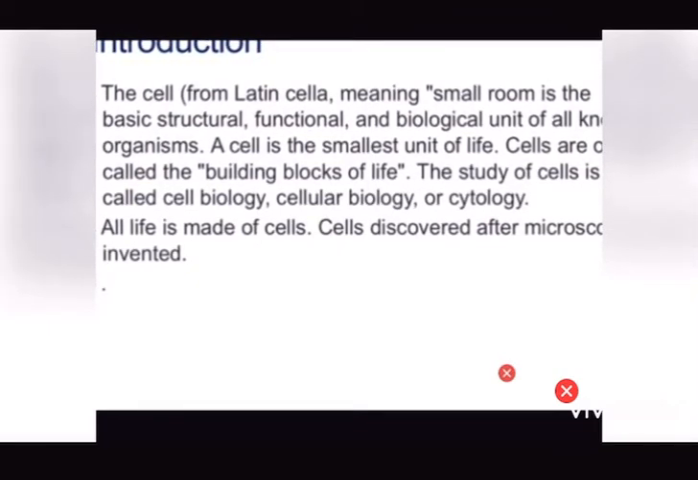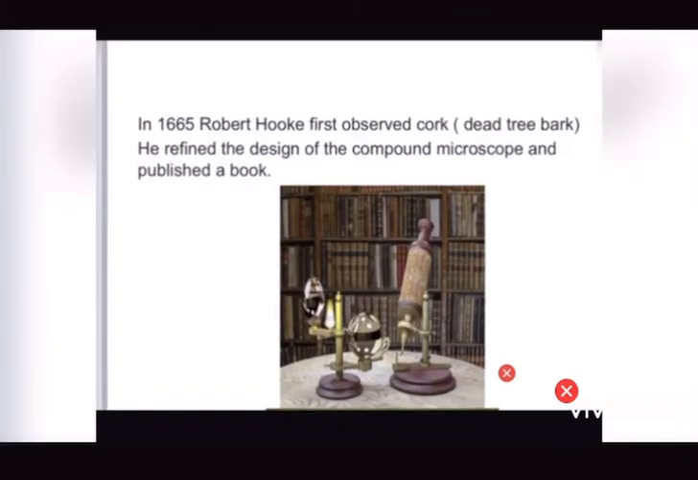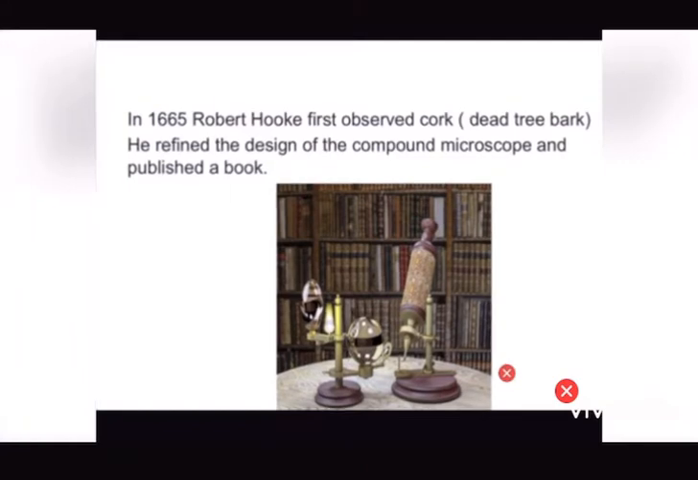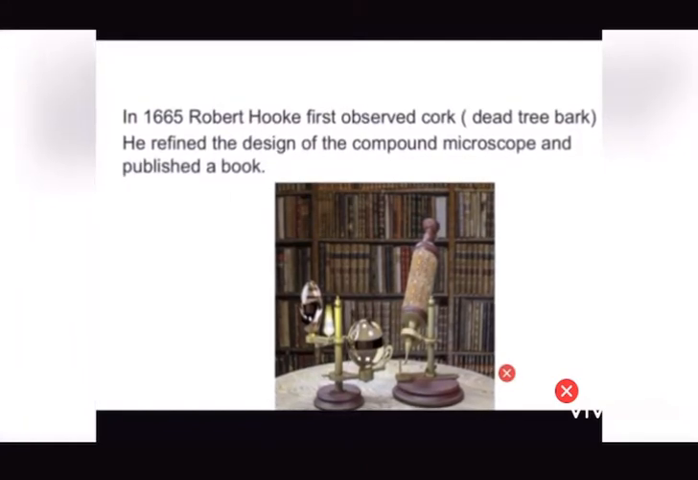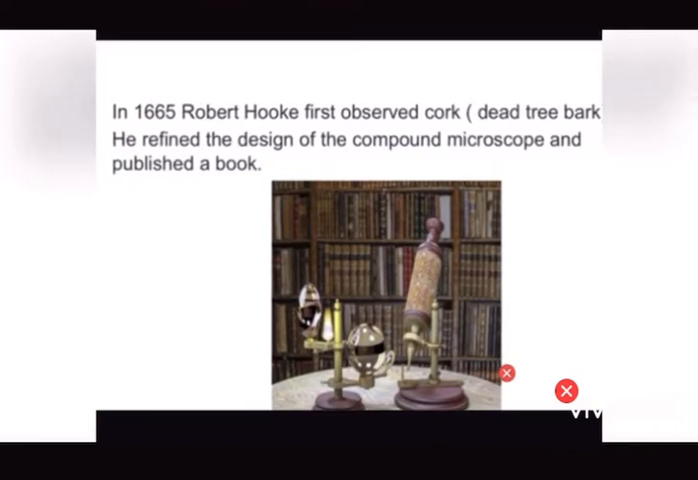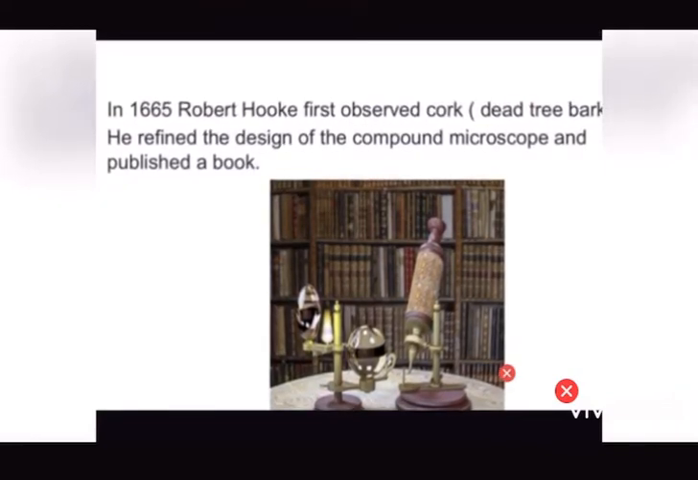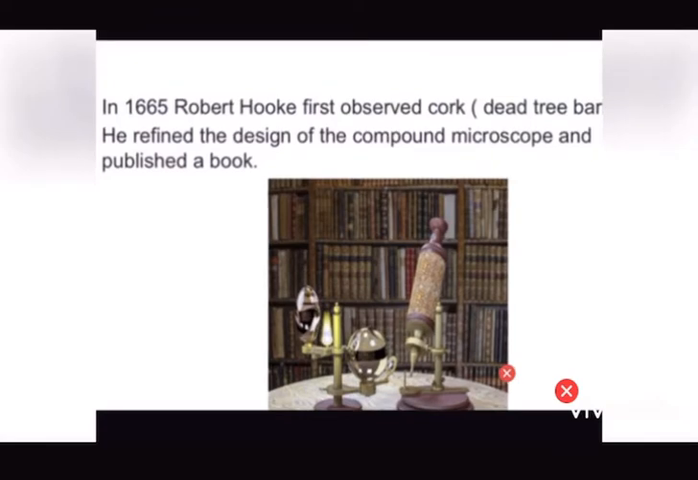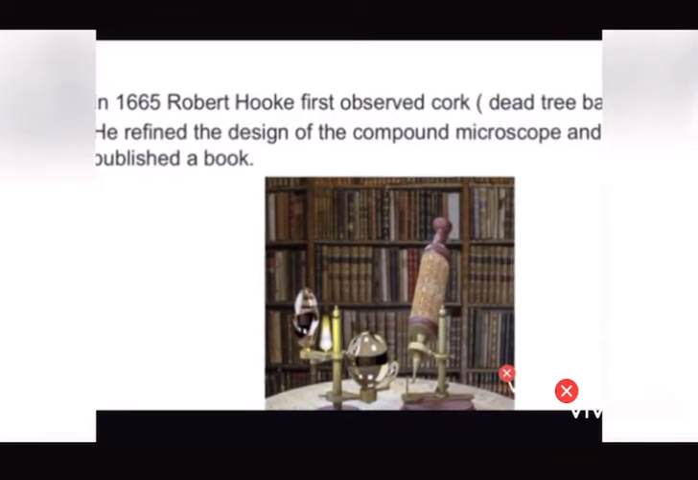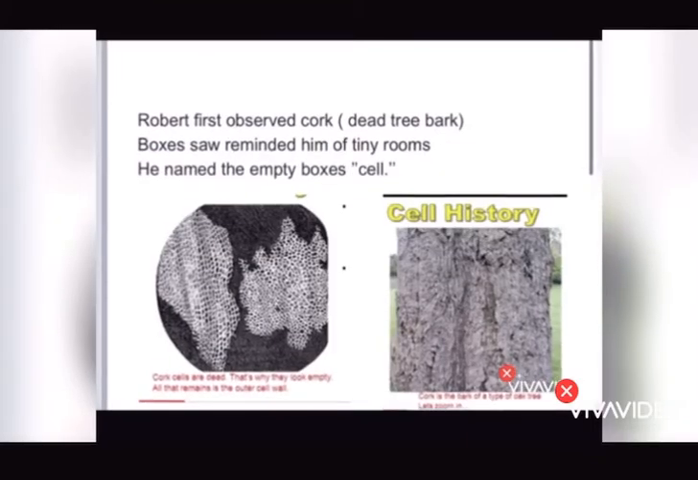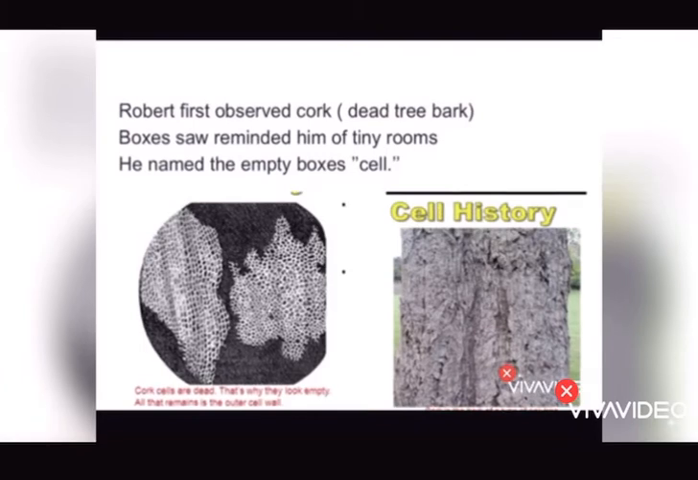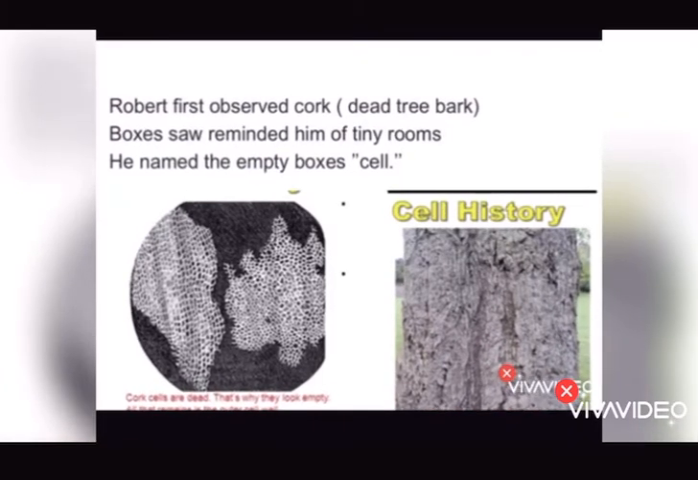In 1665, Robert Hooke first observed cork. The cork is dead tree bark. He refined the design of the compound microscope and published a book. Then Robert first observed cork. He saw boxes that reminded him of tiny rooms. He named the empty boxes cells. And we have two pictures to describe what I'm saying now, the dead cork or the dead tree bark.